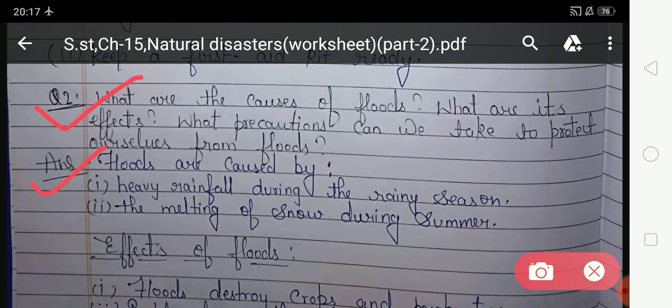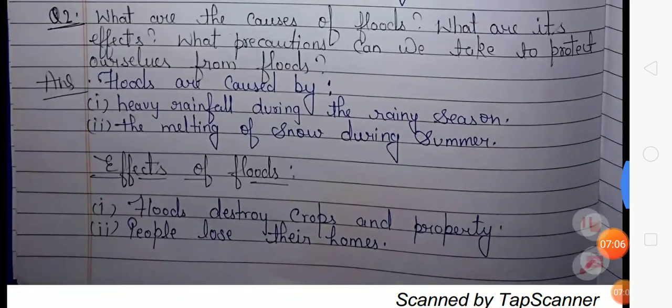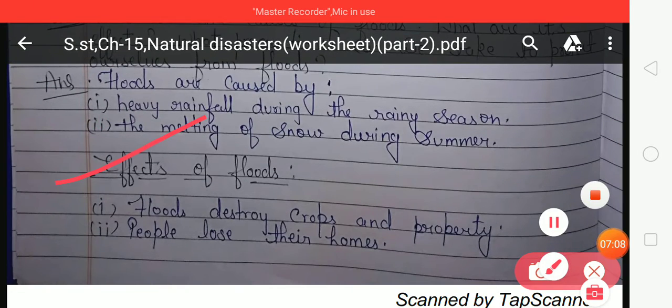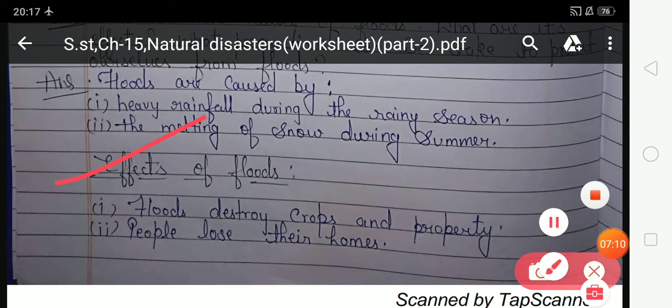Your answer is, floods are caused by heavy rainfall during the rainy seasons and the melting of snow during summer. So look at the effects of flood. The effects of floods are, first, floods destroy crops and property and people lose their homes. So students, this is the effect of flood. Floods destroy the crops and properties and people lose their homes during floods.